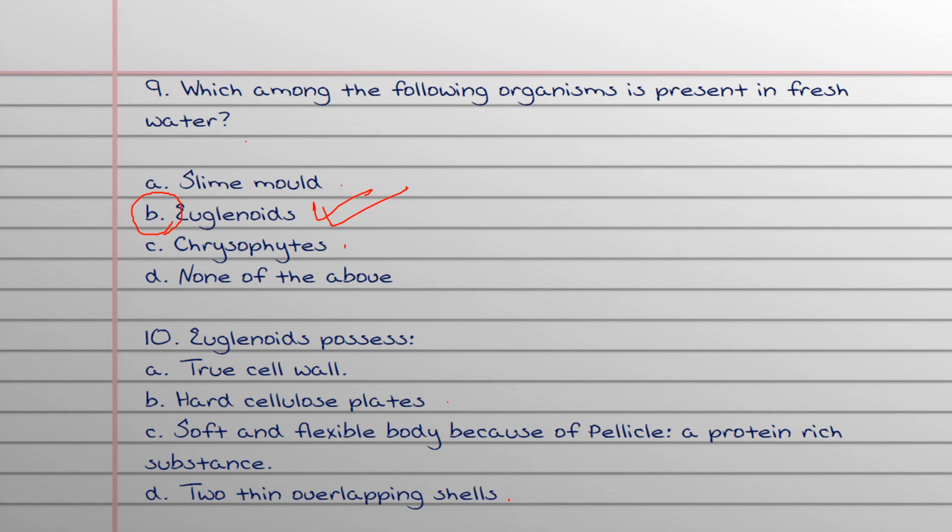So again we are coming down to two options, where the first sentence is small, like true cell wall. Option C is a soft and flexible body because of the pellicle, a protein-rich substance. This statement itself should make it clear that if this is not the answer, then it is very difficult to come up with such a complicated option. So this might be the answer.